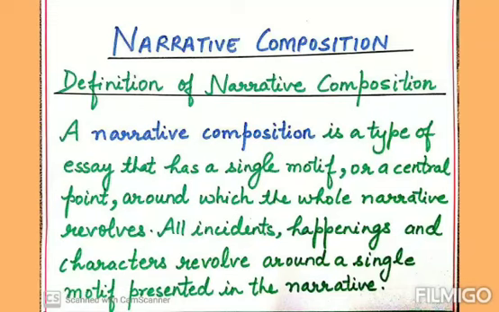Students, the meaning of the word motive is an idea, object, or concept that repeats itself throughout a text. It gives clues to the theme or reinforces ideas an author wants to emphasize. In short, we can call it a central theme.